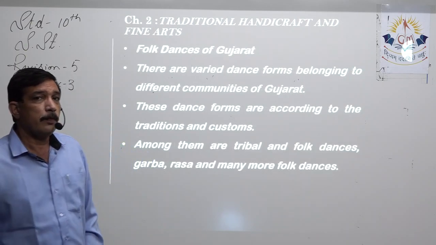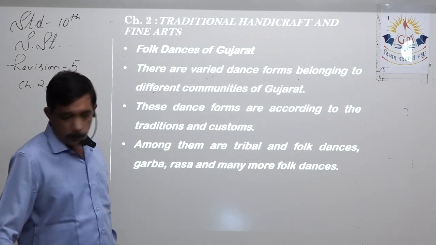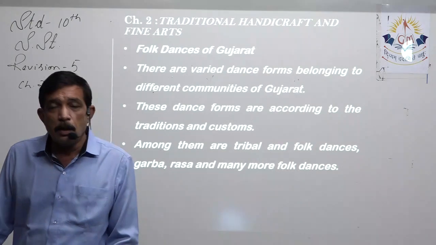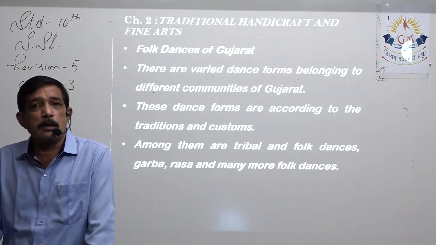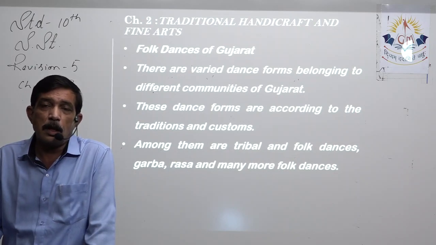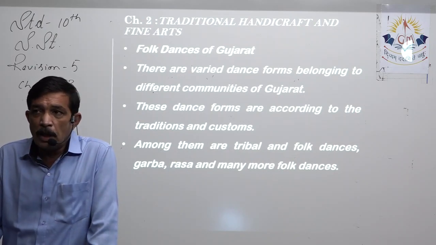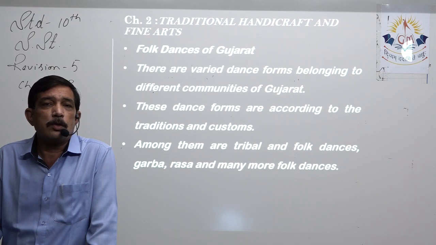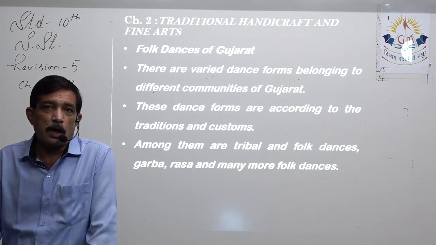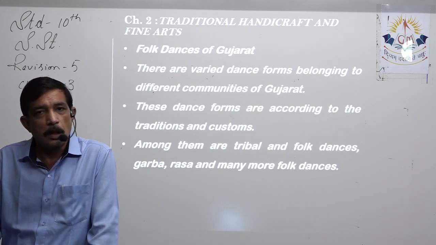Now we come to the folk dances of Gujarat. When we started with the fine arts, that is dance, we had two classifications of the art of dance: one is classical dance and one is folk dance. Now folk dance means it belongs to the region. It's quite local. For example, for Gujarat, the folk dance will be Garba.